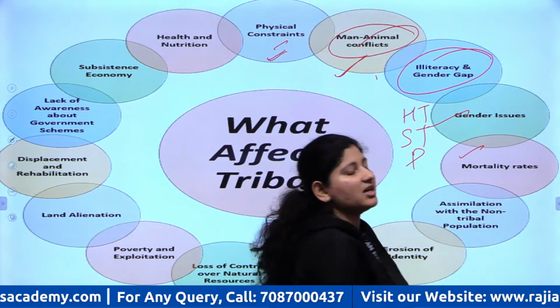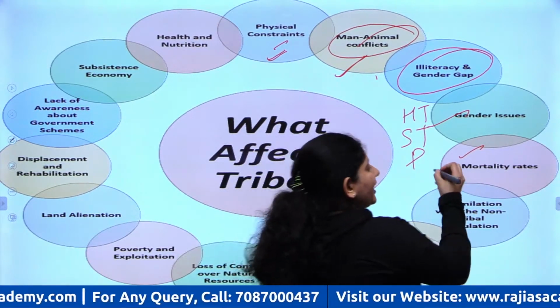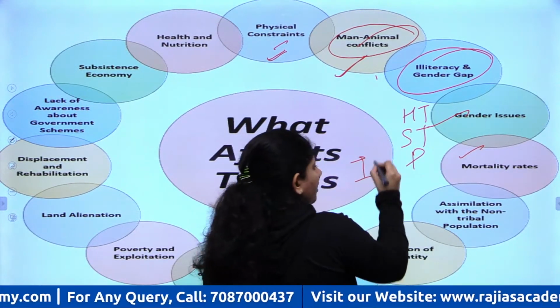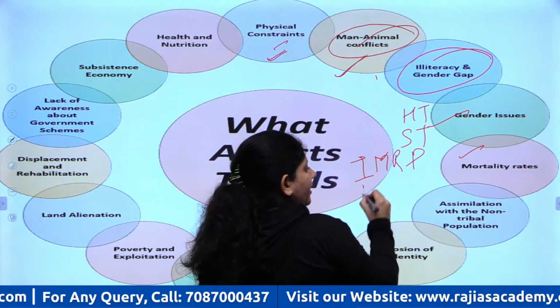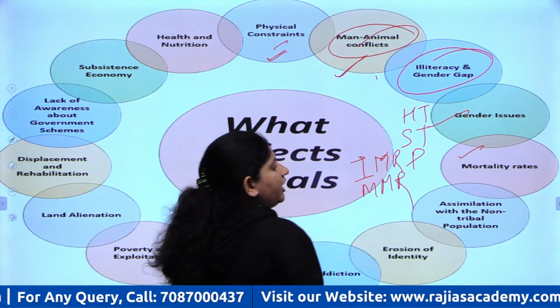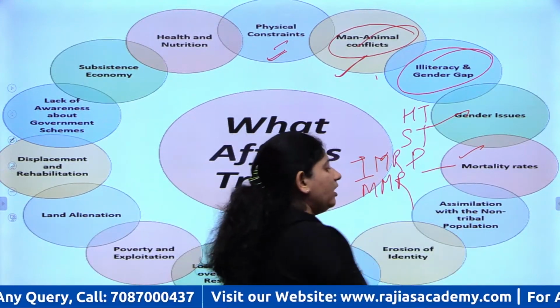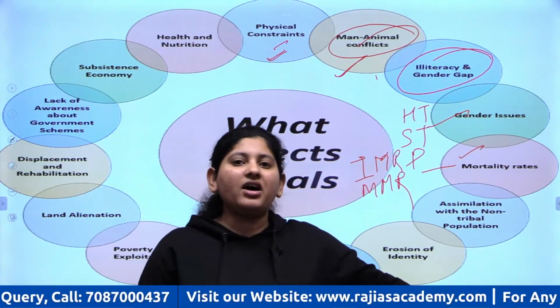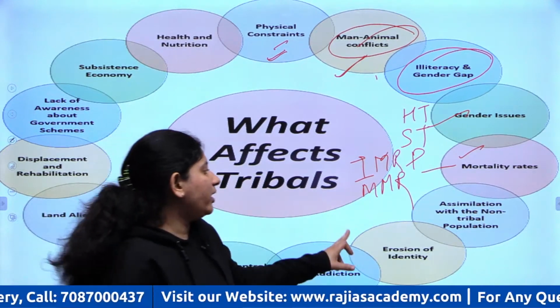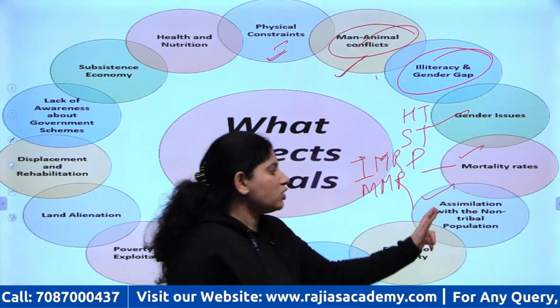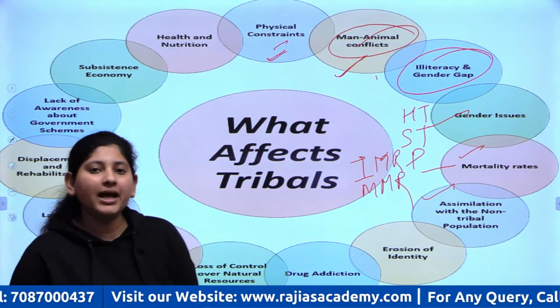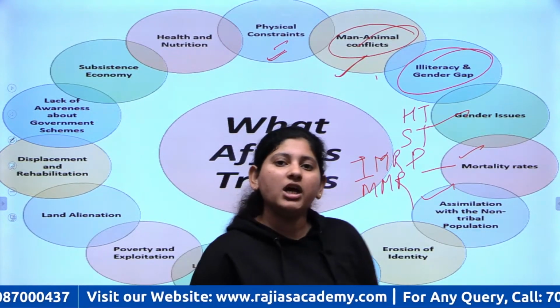Now they face very high mortality rates, high IMR, infant mortality rate, and maternal mortality rate, right? They also have a hard time adjusting with the regular population, so assimilation with the non-tribal population is a huge issue for them.